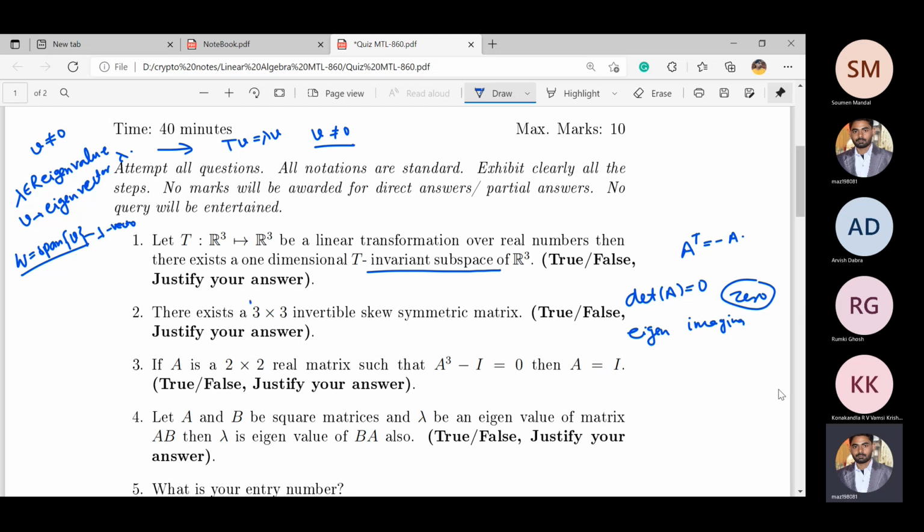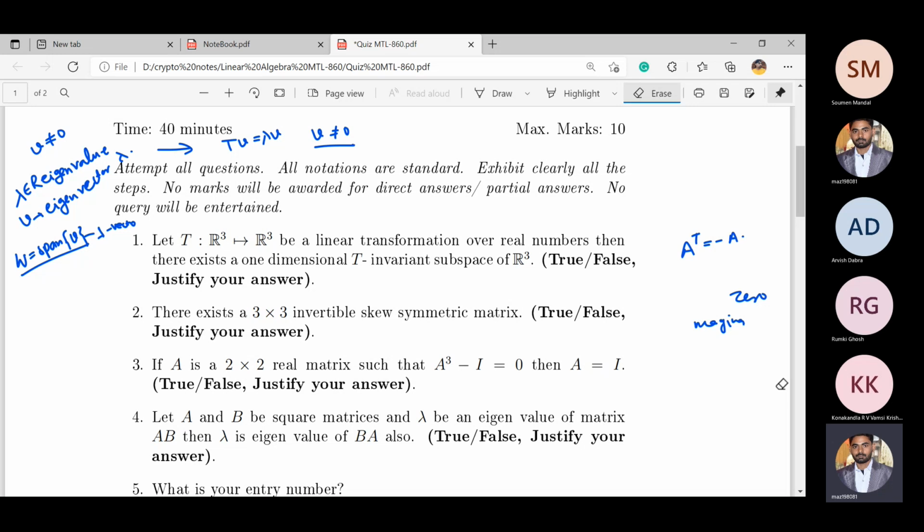As it is of odd order, it can't have all the eigenvalues imaginary, because imaginary or complex valued eigenvalues occur in pairs. So it has odd order, so it must have one 0 eigenvalue. Yes. So this implies the determinant of a skew symmetric matrix or skew Hermitian matrix of odd order is 0. This implies it cannot be invertible. So I have given a hint for the second question. If anyone has any doubt or needs any other explanation, please ask.